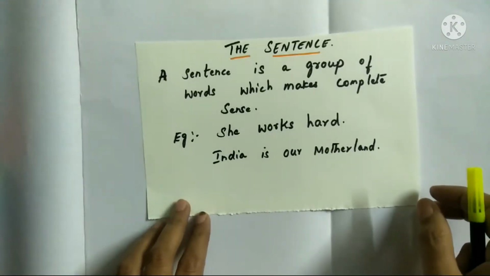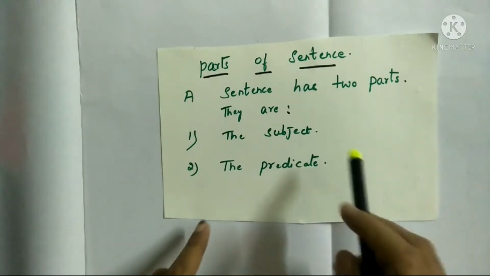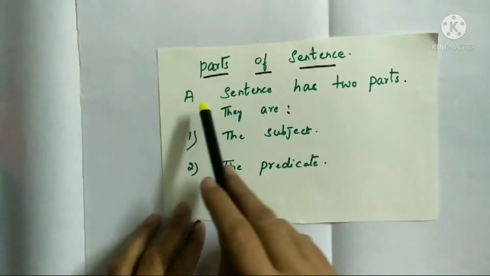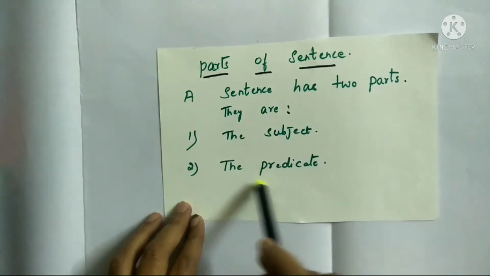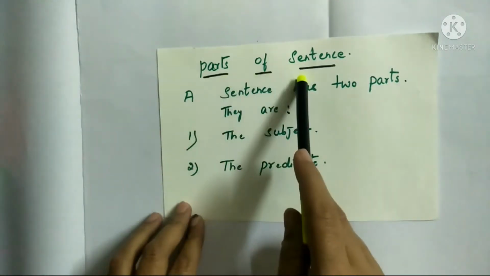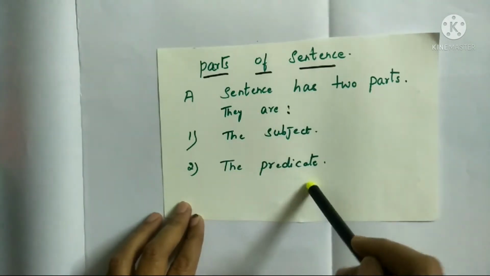Now let's see what the parts of a sentence are. How many parts does a sentence have? A sentence has two parts. They are the subject and the predicate.